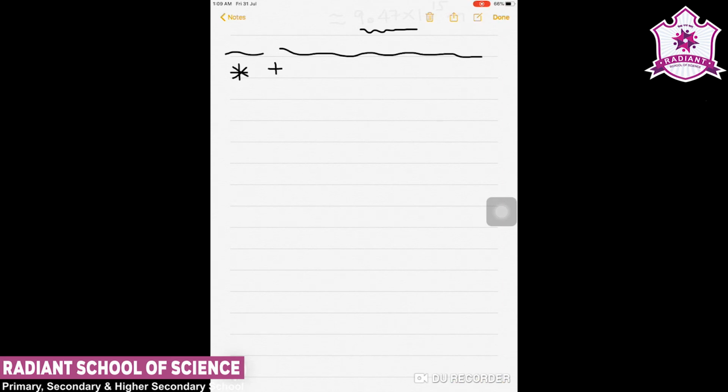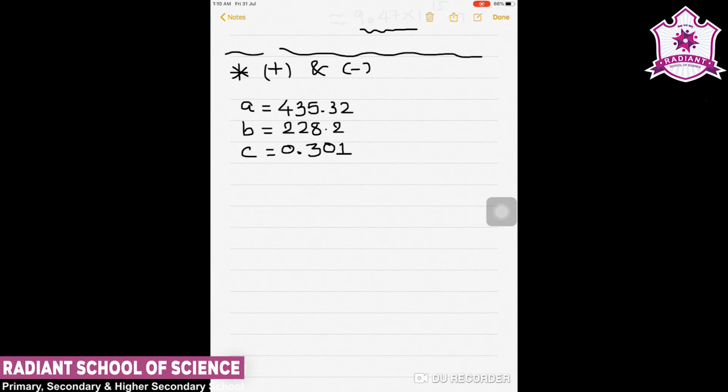Suppose I have 3 different quantities of length given as A is equal to 435.32, B is equal to 228.2, and C is equal to 0.301.